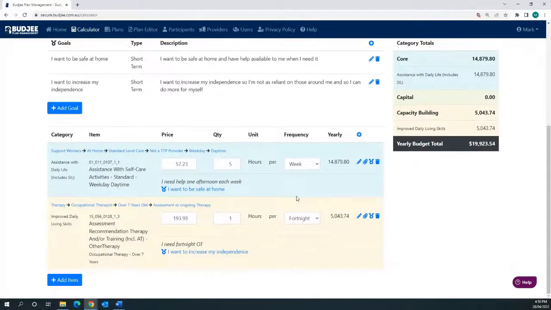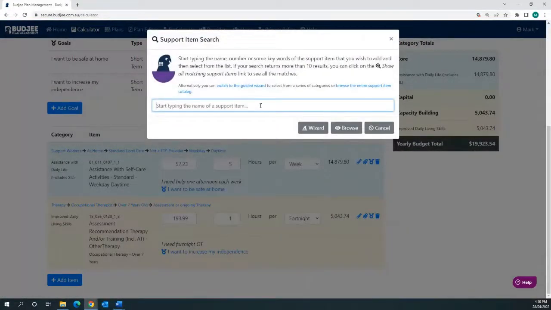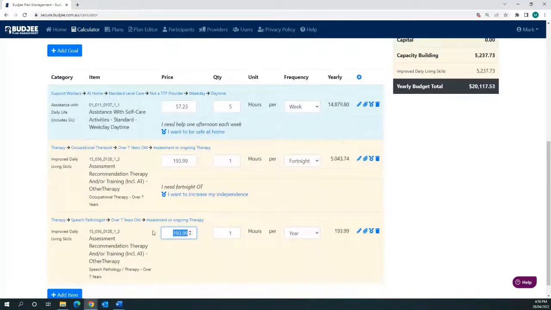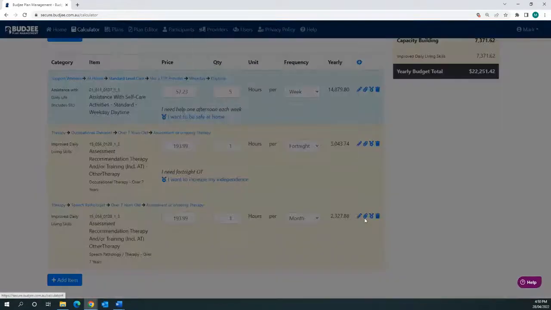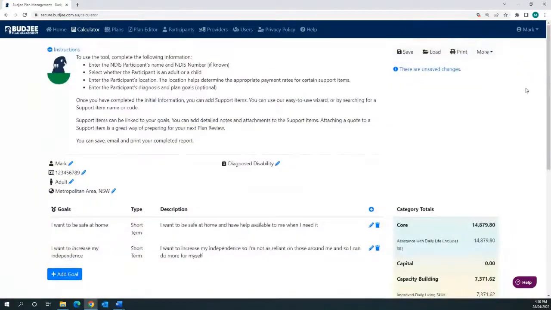Everything you want to work towards your goal using, you just go through the wizard and you find what you need. Now, you can also use the search function in our tool. So if I was looking for a speech therapist, I would start putting through that I'm looking for speech therapy. And here it comes straight into your plan, $193.99, and I might be looking for it monthly. Once again, add the note, add the goal. Now, if I had a quote, I could attach a quote to this as well, and that helps me later on when I'm looking at what do I want to do with this whole report.